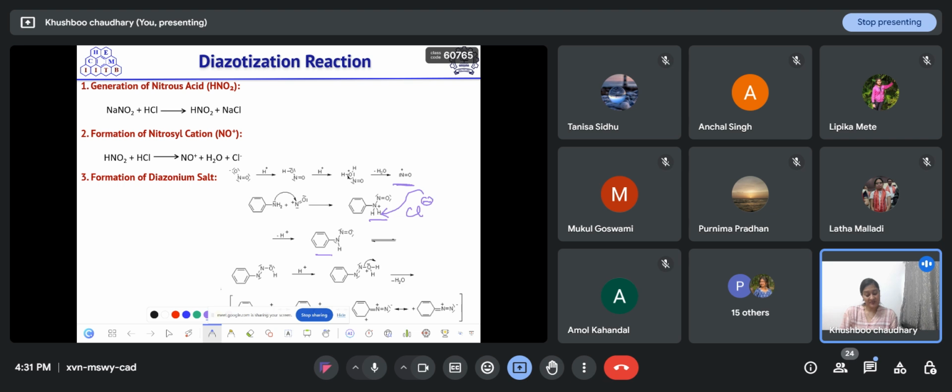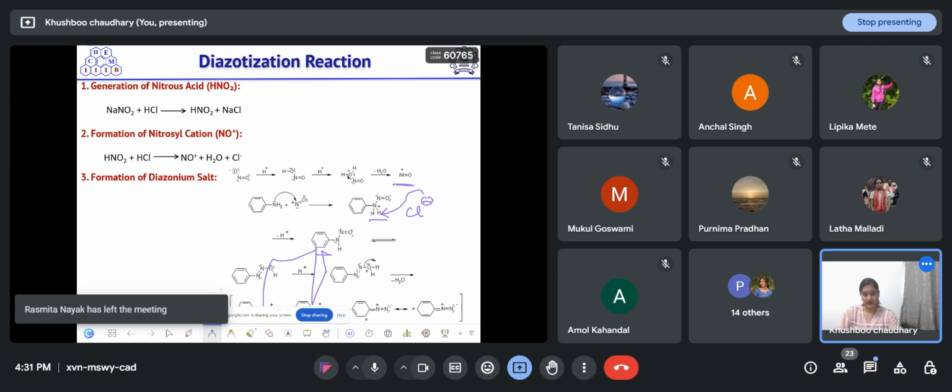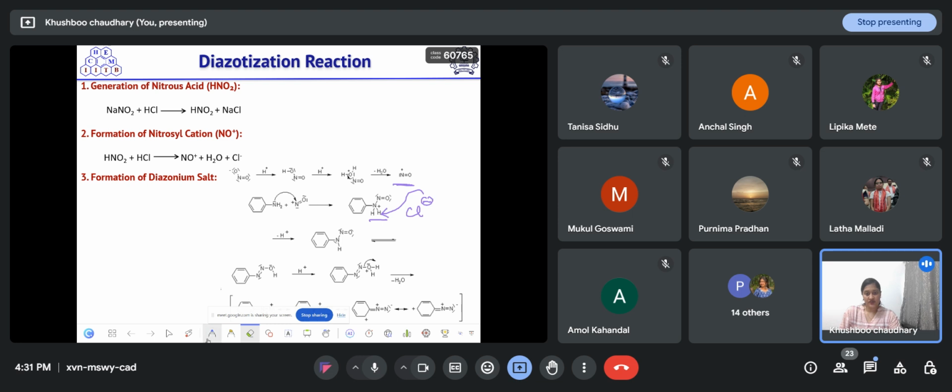Then after the formation of this species, the lone pair on oxygen will abstract a proton from the acid source and form this species again. After that, removal of water will lead to this diazonium salt, that is, a benzene ring connected to N2 positive.